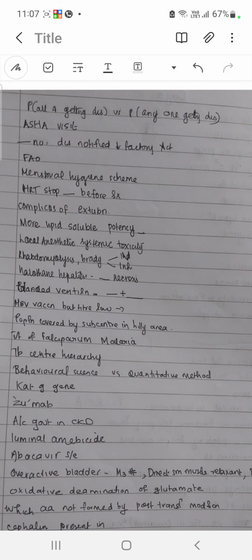Best modality to identify cocaine packet is CT. Vicarious liability is not a defense. They are punishable, and not only that person, his master is also punishable, so it's not a defense. Inverted crucifixion is positional asphyxia. Maximum risk of infection in which IV agent? Propofol. It can get contaminated. Second gas effect and diffusion hypoxia.